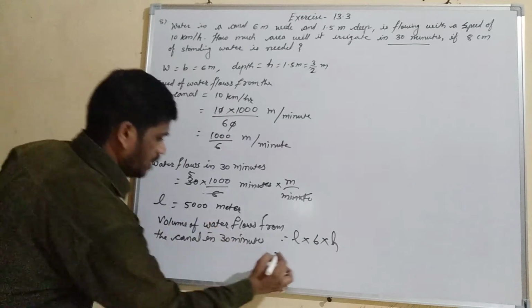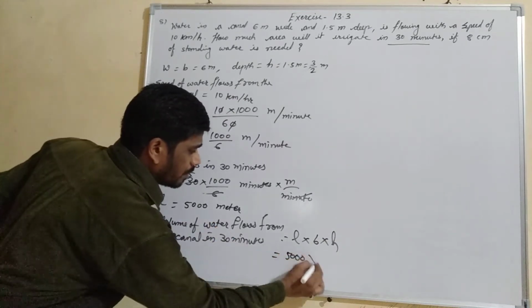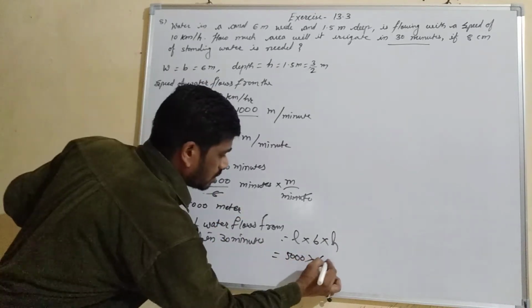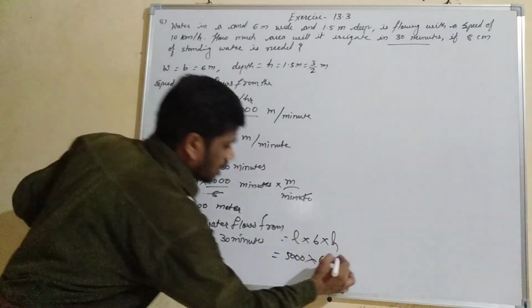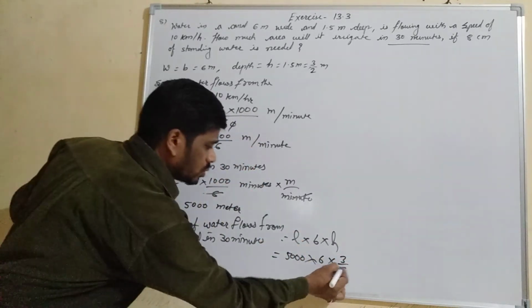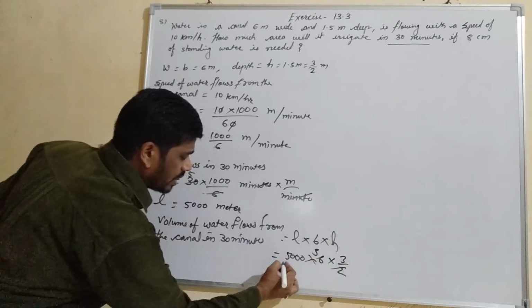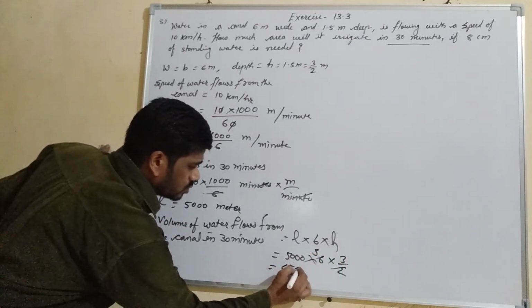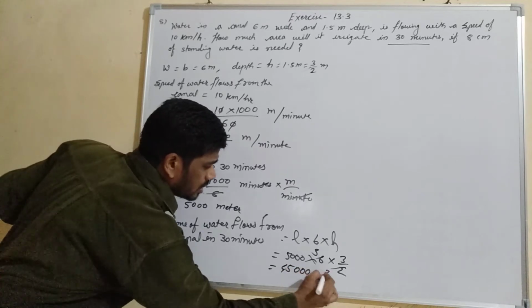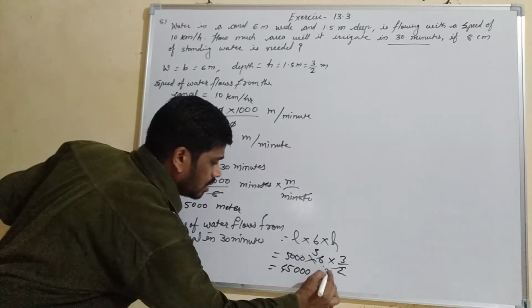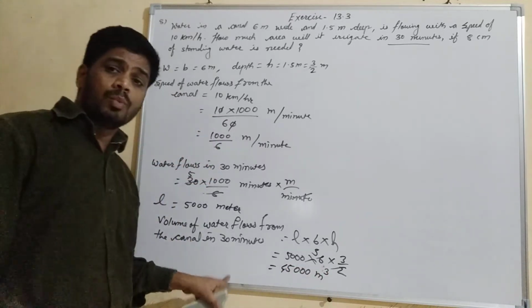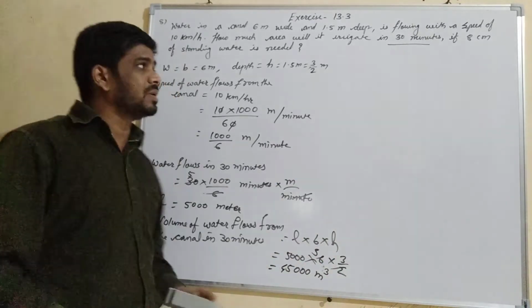Length will be 5000, breadth will be 6 meter, and height will be 3 by 2. So 2 3s are 6, 3 3s are 9, 9 5s are 45,000 cubic meter. That is the volume of water which will irrigate in 30 minutes.